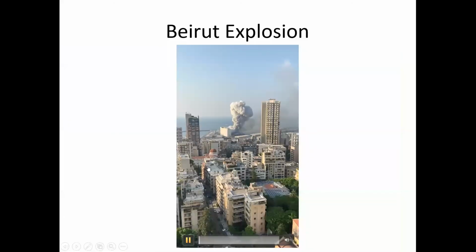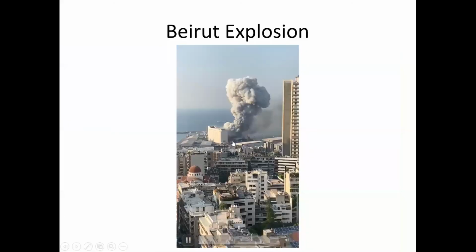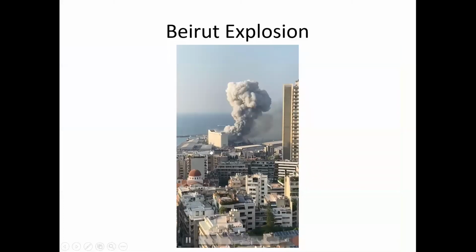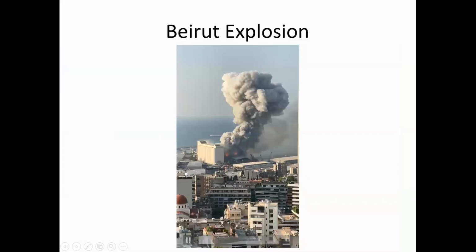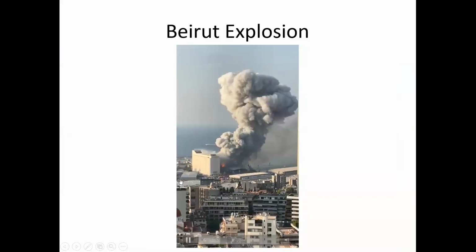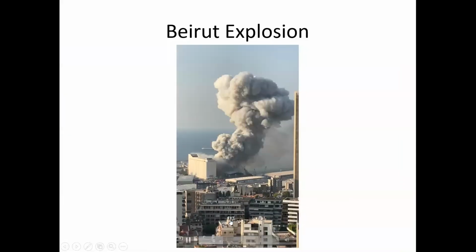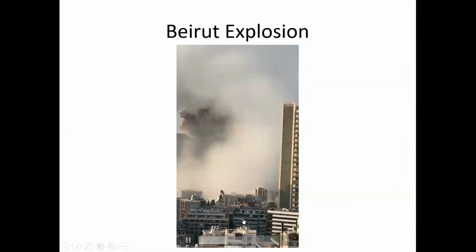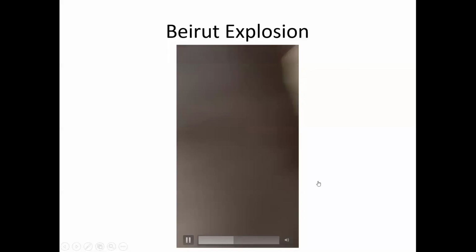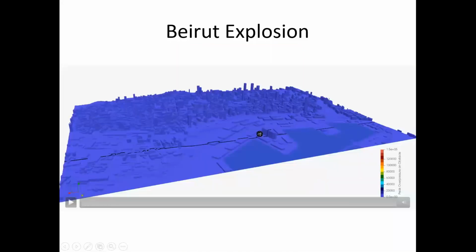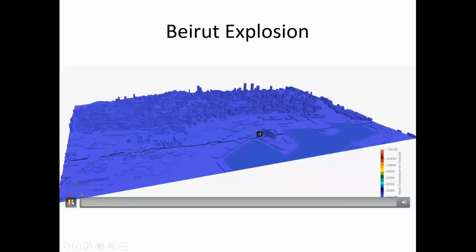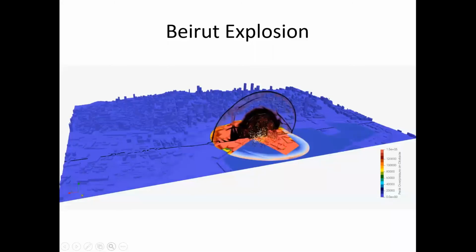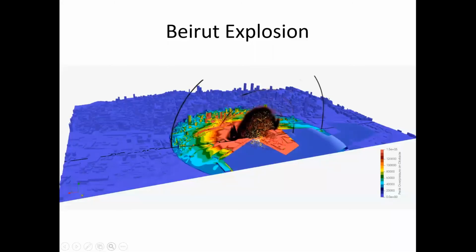Here you can see there is an explosion taking place, and there is a big building over here. So the chances of damage for this particular structure are less, but for the remaining ones it will be on the higher side. Why I am showing you this is because later on the simulation of this entire city was done in a FEA package. You can see this is a simulation done in the FEA package.